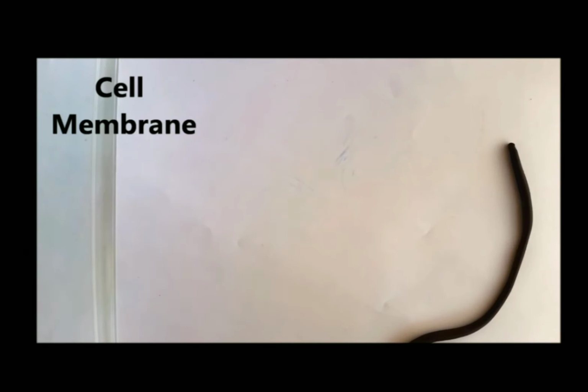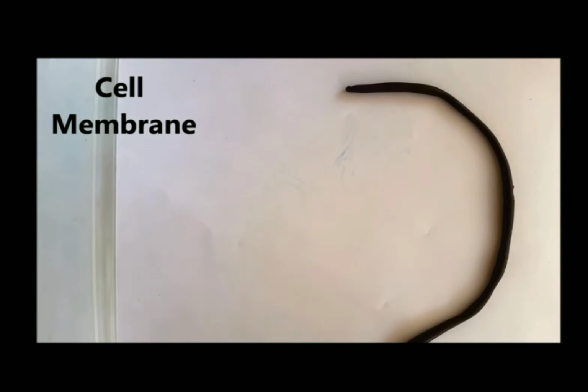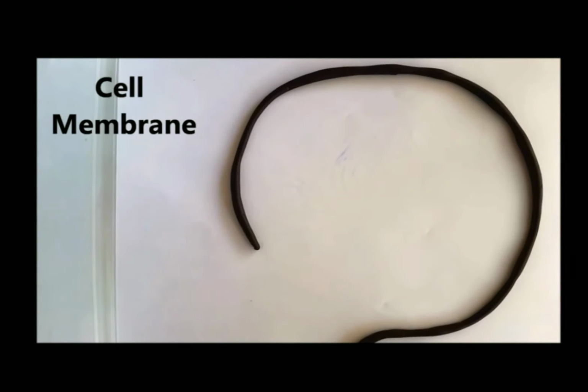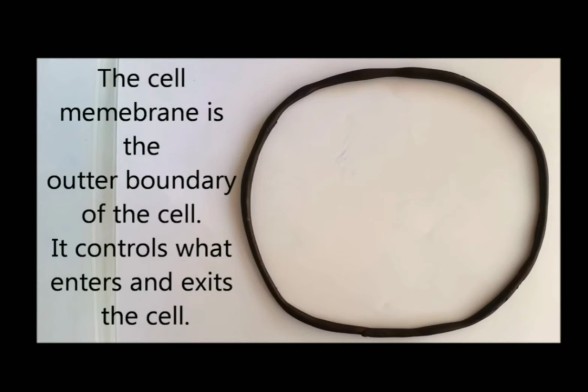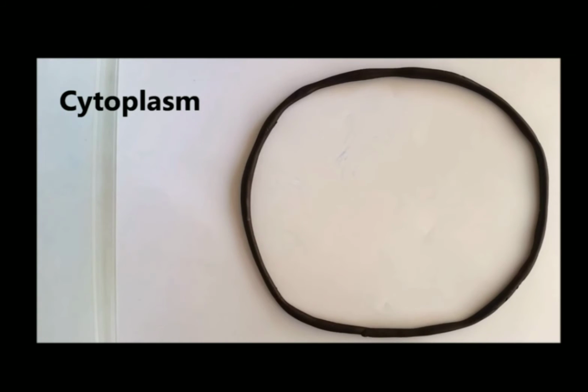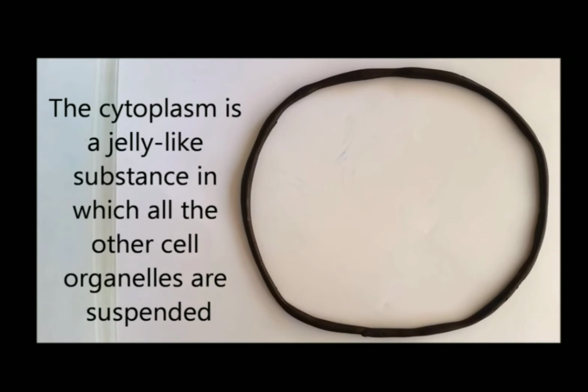Here we will see the organelles present in an animal cell. The animal cell consists of a cell membrane, which acts as a selectively permeable membrane that allows only a certain type of solute to enter or leave. The membrane is enclosing a fluid-like structure called cytoplasm. Cytoplasm acts as the medium in which all other organelles are suspended.